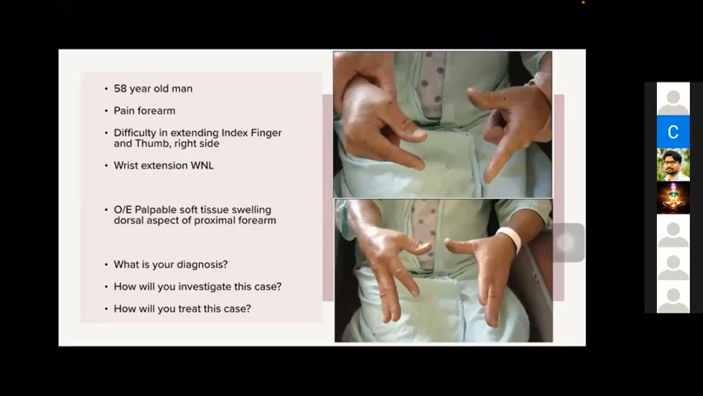So coming to the next spotter, this is a 58-year-old man. He presented with inability in extending the index finger and the thumb on the right side. Wrist extension is within normal limits, and on examination there is a palpable soft tissue swelling on the dorsal aspect of the forearm. What is your diagnosis? Can somebody tell what is the diagnosis? In this picture you can see he is not able to extend the thumb and also the index finger. This picture shows the other fingers are extending. There is a problem only with the thumb and index finger. Wrist extension is normal.